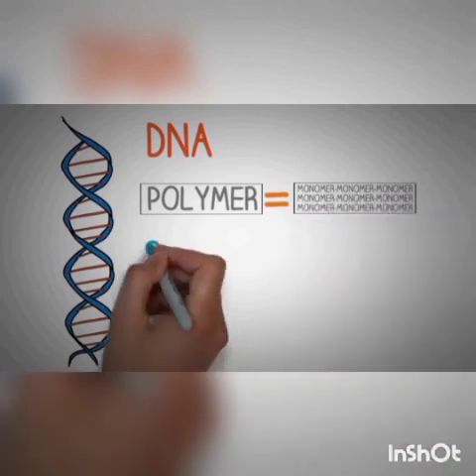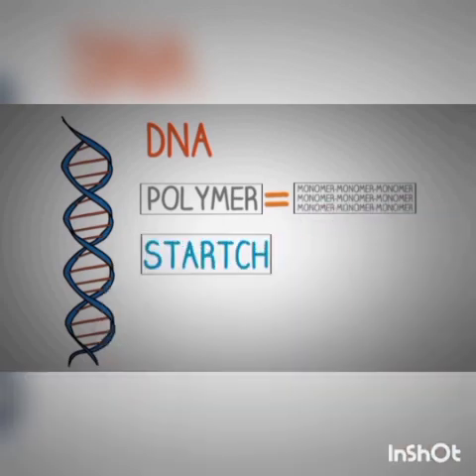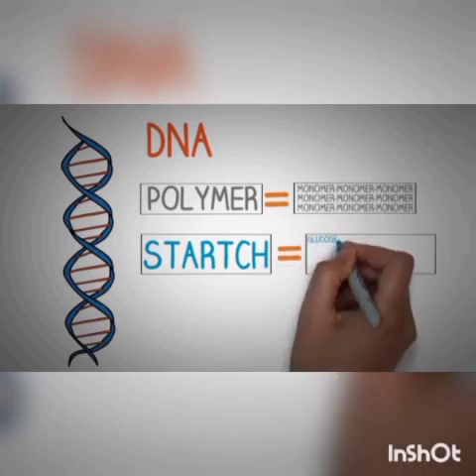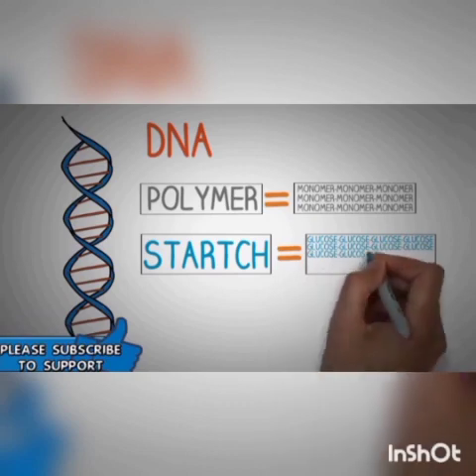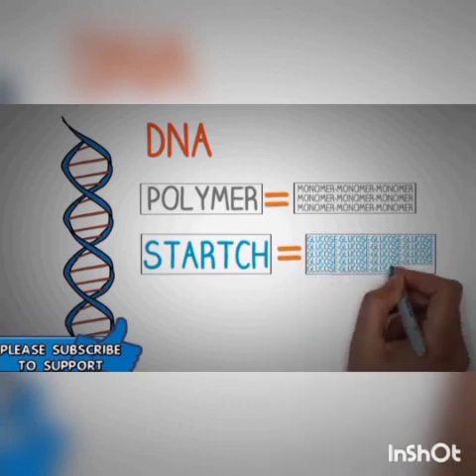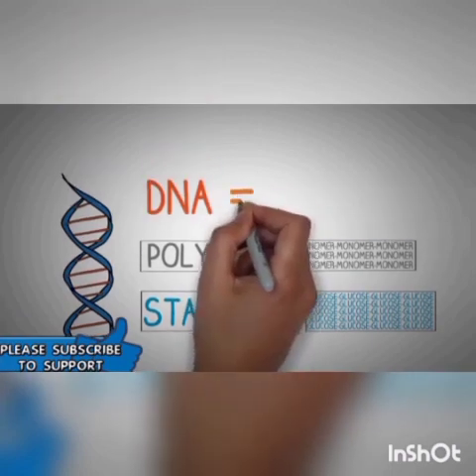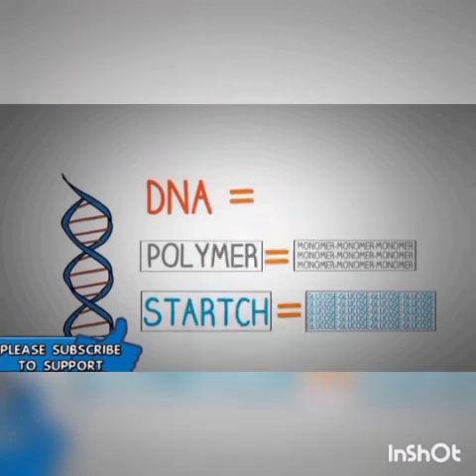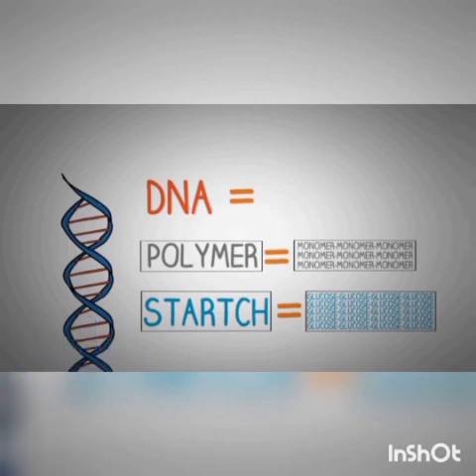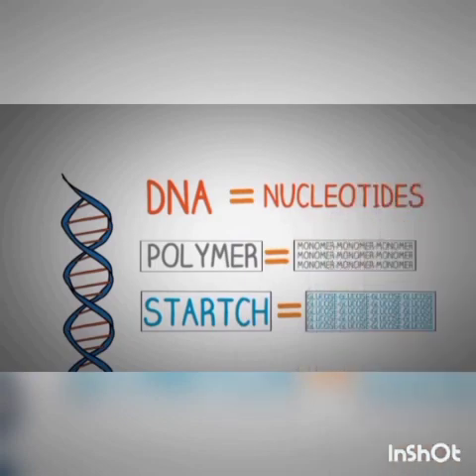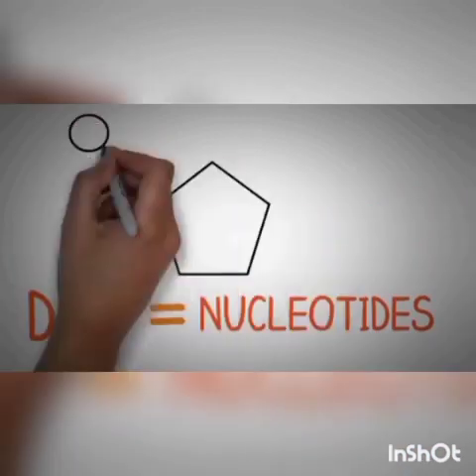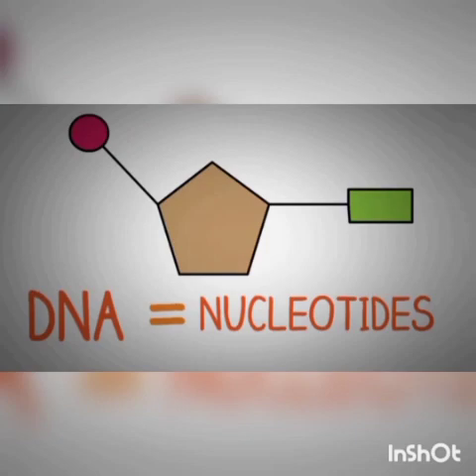The double helical model demonstrates that DNA is basically a polymer. To understand the structure of DNA in a better way, you have to understand the definition of a polymer. It is very important. A polymer is a molecule consisting of many repeating units, which are known as monomers. If you take the example of a simple polymer called starch, the repeated monomeric units are glucose. We all know about glucose. These glucose molecules are joined together by glycosidic bonds to form the polymer known as starch.